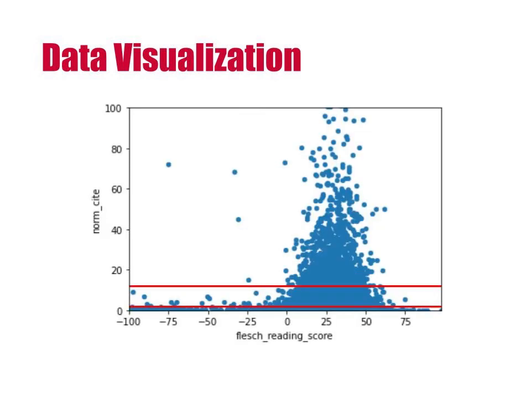Take this plot as an example, having Flesch reading score as the independent variable and the citation counts as dependent variable. Flesch reading score indicates how difficult a passage in English is to understand. The top 1% most cited articles are above the highest red line, and the top 10% are above the second highest red line. From this graph, we can make the assumption that the top research papers tend to have a Flesch reading score centered around 25. This phenomenon is also observed between other article features and impact metrics.